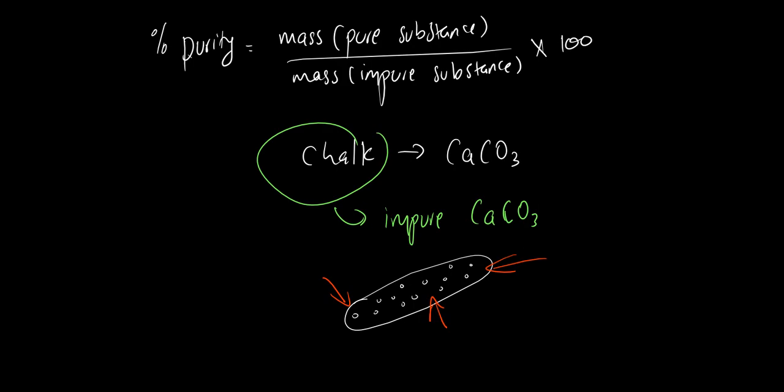Okay, so that is an impure substance. It is a substance which has impurities inside. When we say impurities, we mean that it has foreign substances that are not the one in focus. You would also hear them talk about lime or limestone.